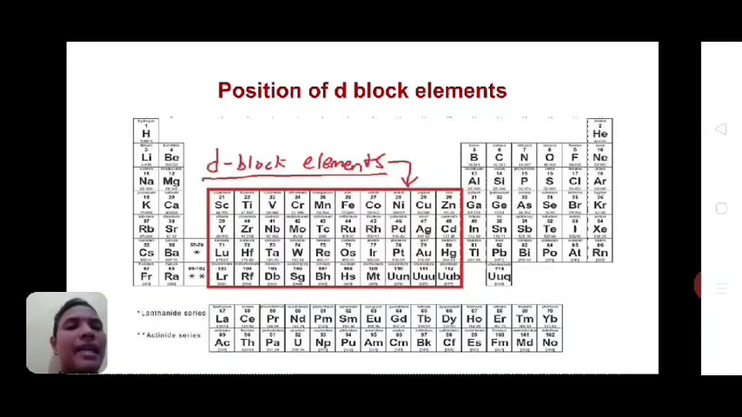The third series, that is the 5d series, is present in the 6th period, the elements are lutetium to mercury having atomic number 71 to 80. Same way, the last series, that is the 6d series, belongs to the 7th period, lawrencium to element 112. Okay? So this is the position of D block elements in the periodic table.